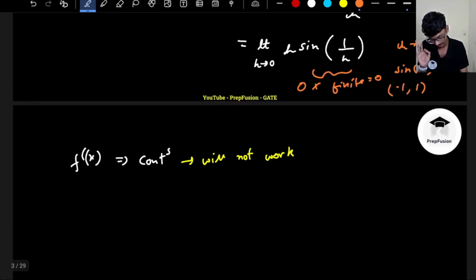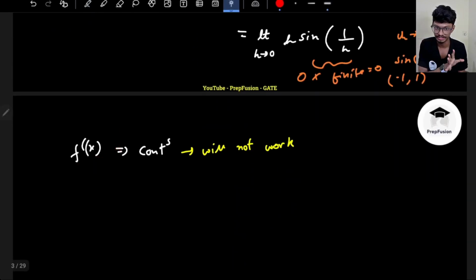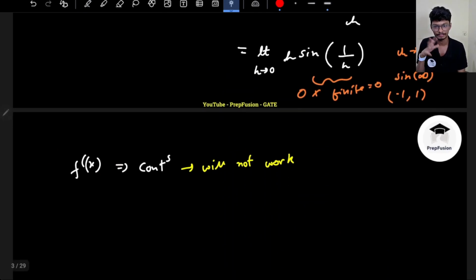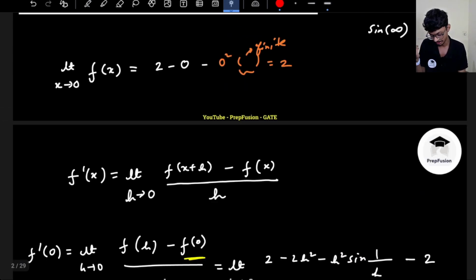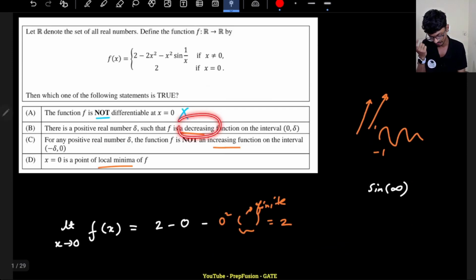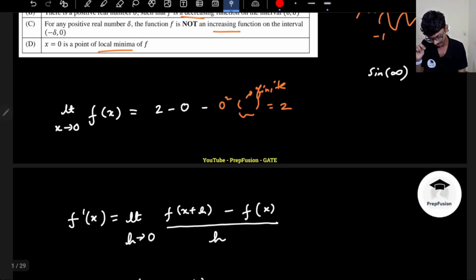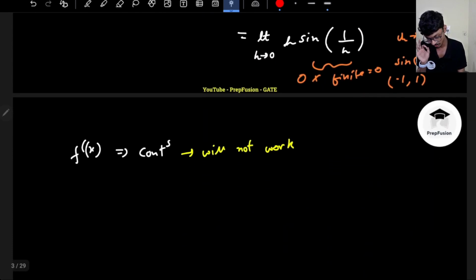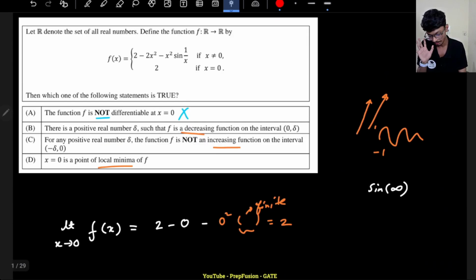I will find f dash of x, then I can comment on maxima, minima, or find a range of decreasing function. So now let's differentiate. Remember, I'm not differentiating at x equal to 0, because we have already found out it is 0 only. I'm differentiating this definition of the function.